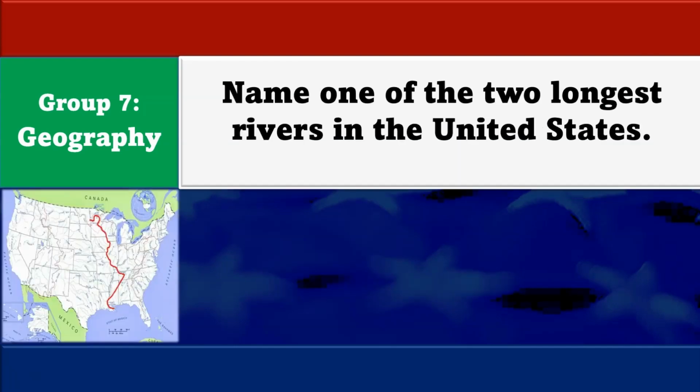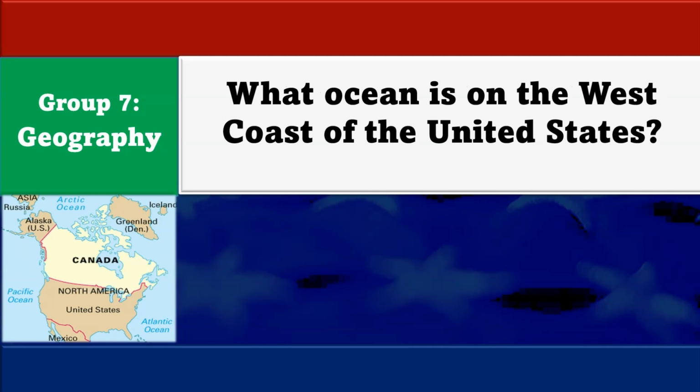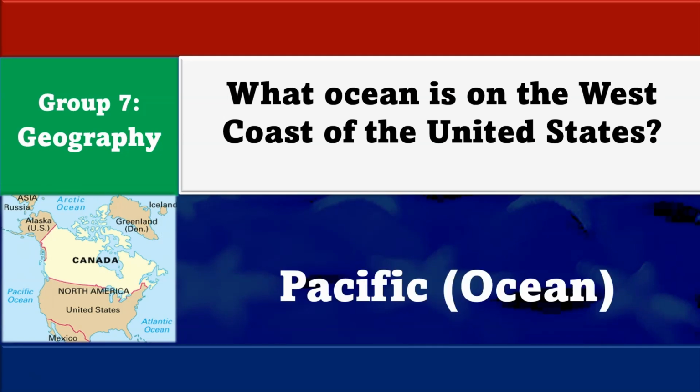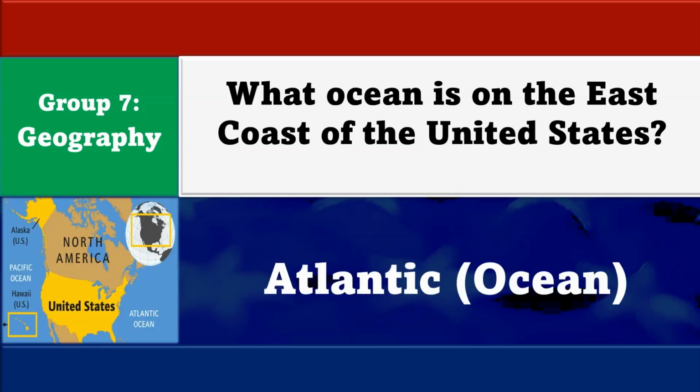Washington, D.C. Name one of the 2 longest rivers in the United States. The Mississippi River. What ocean is on the west coast of the United States? The Pacific Ocean. What ocean is on the east coast of the United States?